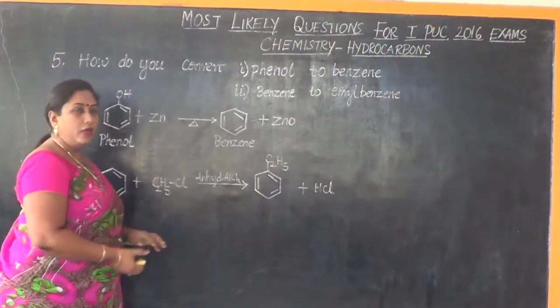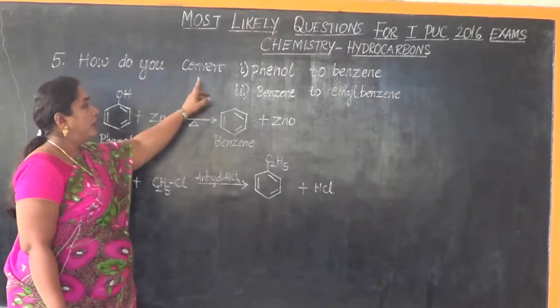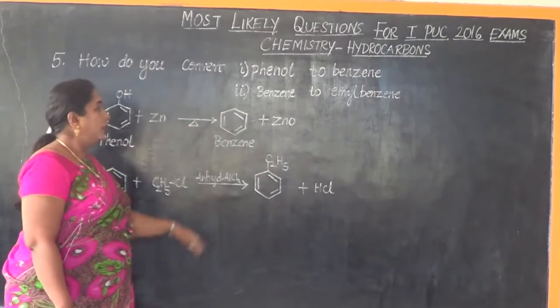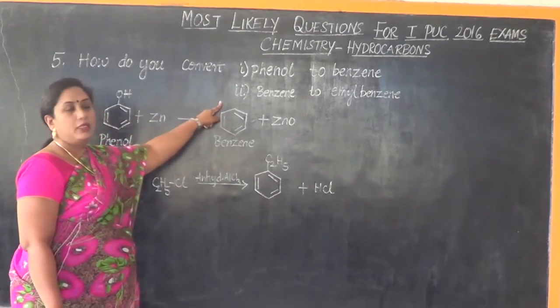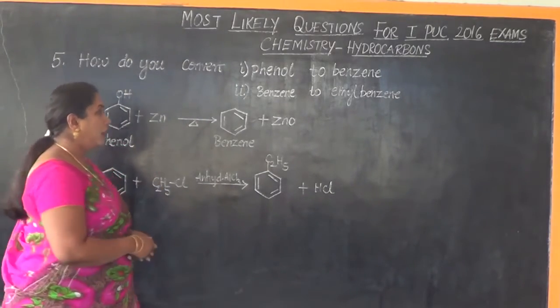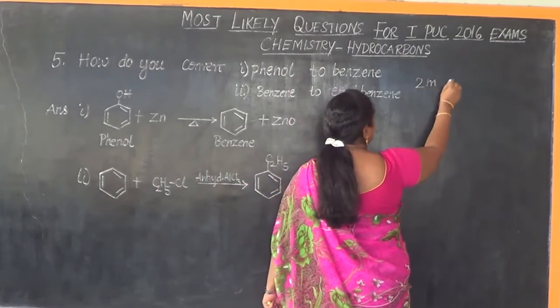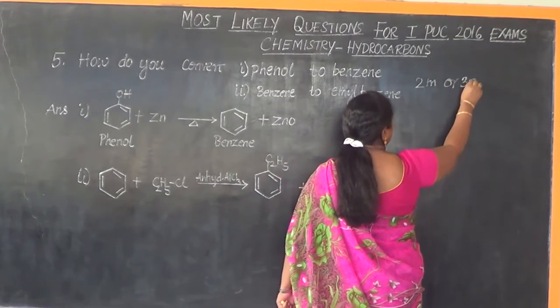The first set has these two questions. How do you convert phenol to benzene? How do you convert benzene to ethyl benzene? This question can be asked either for 2 marks or 3 marks.